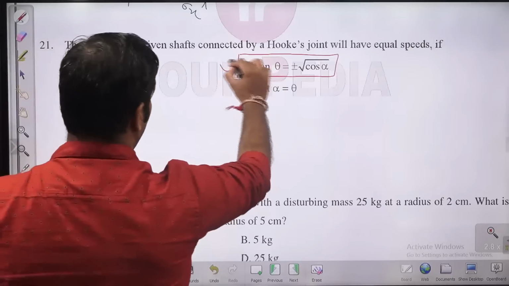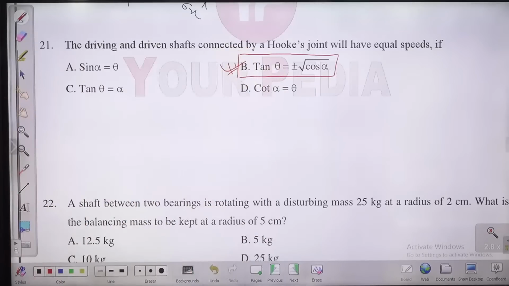For this case, you need to remember this directly, otherwise it will take much time to derive. A hook joint is used to join two shafts which are intersecting. The shafts are intersecting, but they are non-parallel. Non-parallel intersecting shafts are joined by a hook joint.